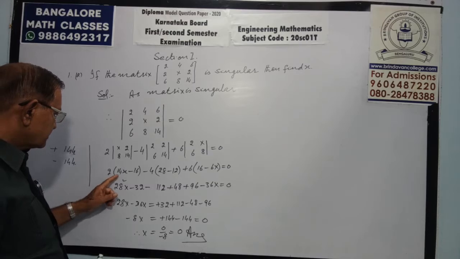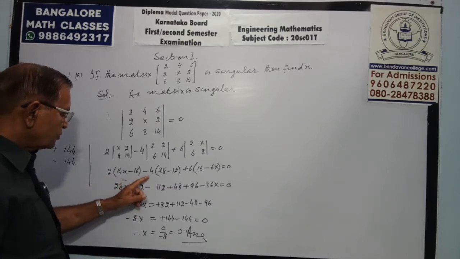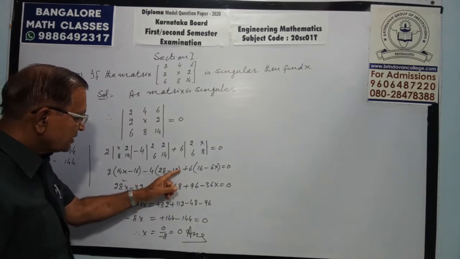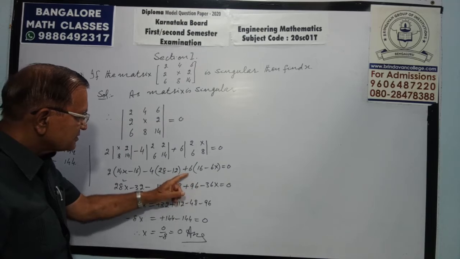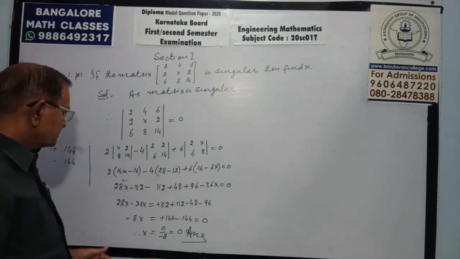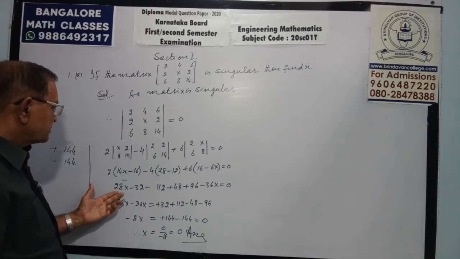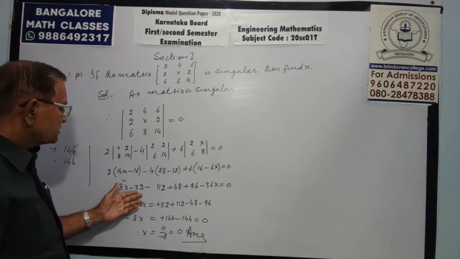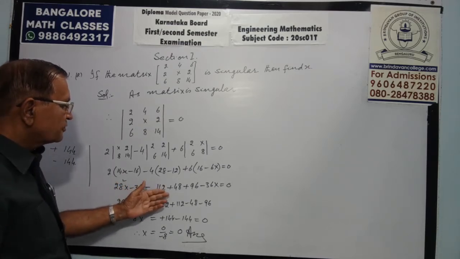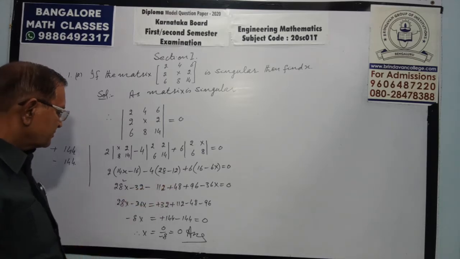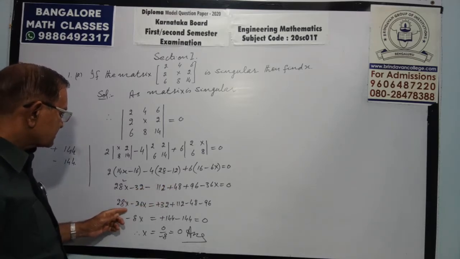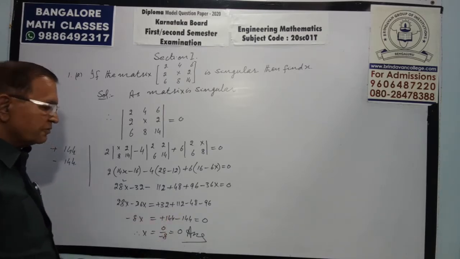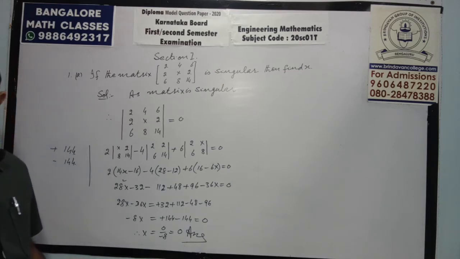So overall we will get 28x plus 32. Then it is 112, then minus minus plus 48. Then we will get plus 96 minus 36x. Collect the terms with x, 28 and minus 36. Without x, I have transposed to the other side: plus 32 plus 112 minus 48 minus 96. So minus 8x will come out, and 144 positive and 144 negative make 0. So like that you can solve it.